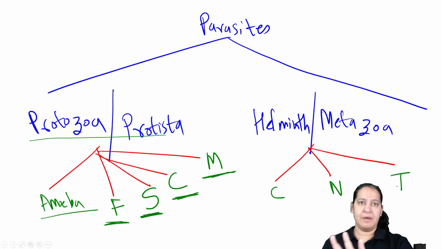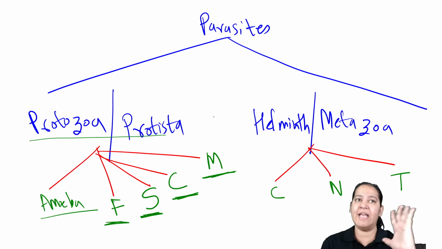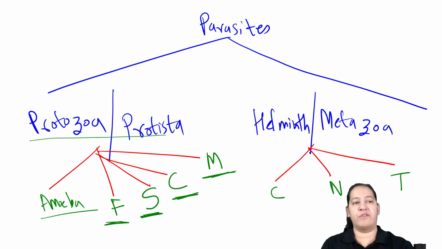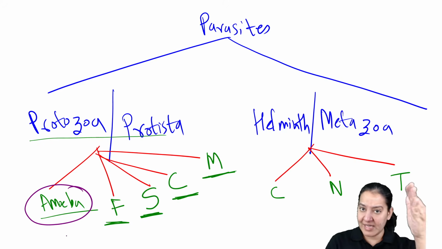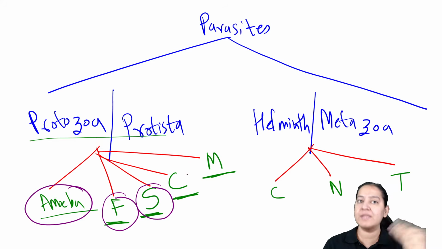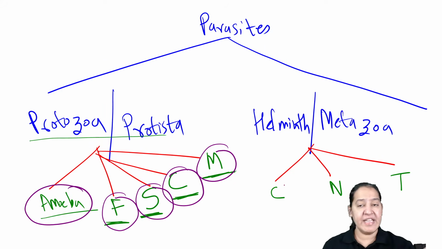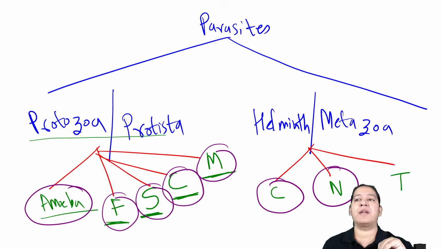I will come to that gradually, right? Let me first teach protozoa, the classification completely. So I will take one each of them. First I will teach you the further classification of amoeba, then flagellates, then sporozoans, then ciliates, then microsporidia. Then we will come to helminths. I will teach you the classification of cestodes, nematodes, and trematodes.